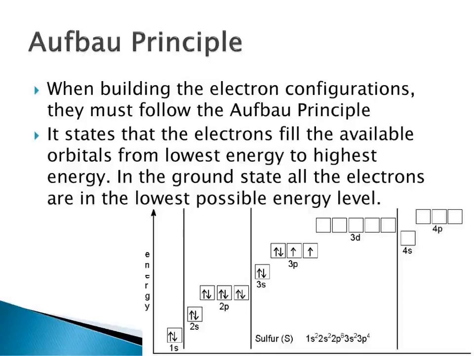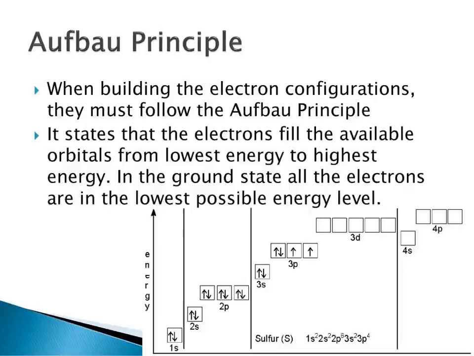The word Aufbau in German means building up. So in the ground state of atoms, the orbitals are filled in the order of their increasing energies. So as energy increases, the orbitals fill. That is, electrons first occupy the lowest energy orbital available to them. Once the lower energy orbitals are completely filled, then the electrons enter the next higher energy level.